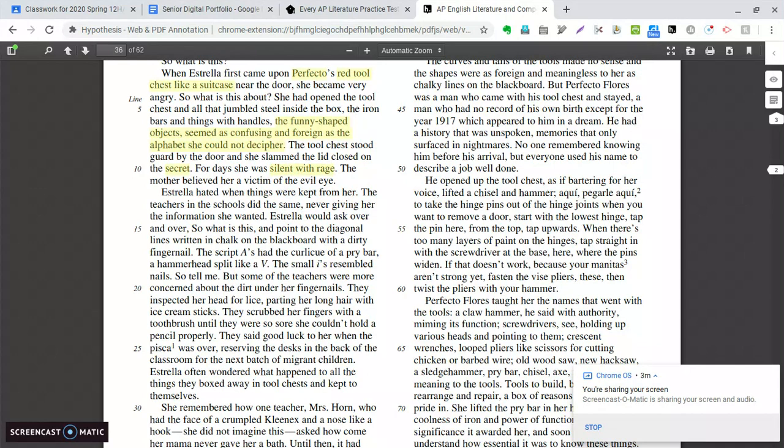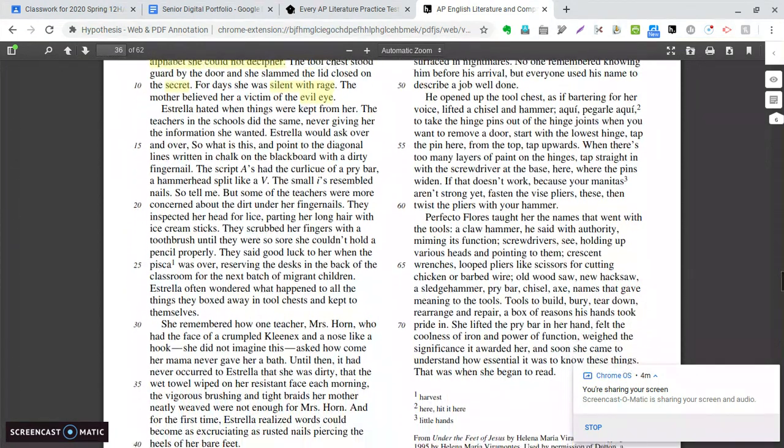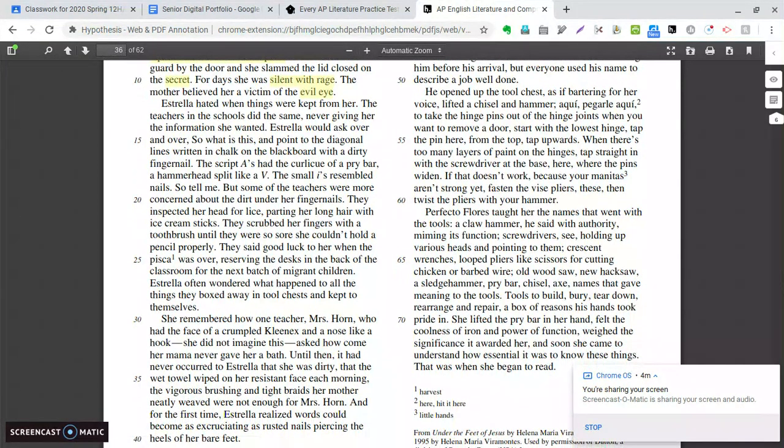The mother believed her a victim of the evil eye. So we see a little bit of superstition, maybe a little bit of religious belief coming in here. Estrella hated when things were kept from her. The teachers in the school did the same, never giving her the information she wanted. So this reveals to us that she's a student who wants to learn, but she doesn't feel like she has the access to learning that she needs. All right, I'm going to pause there.